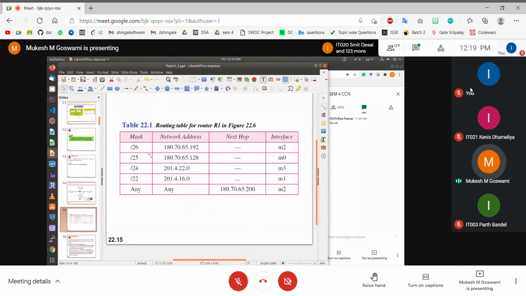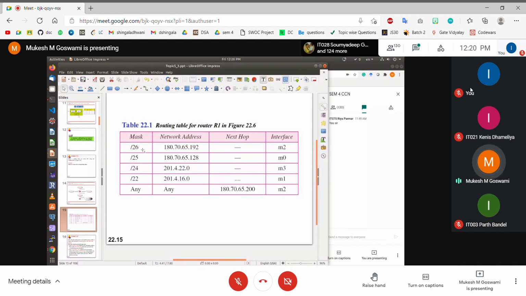Remember, the routing table is always sorted based on the longest subnet mask to the smallest subnet mask. ऐसा क्यों है? Because the longest subnet mask is the most specific address, right? As you increase the value of the subnet mask, you are moving up into the hierarchy, right? तो आप क्या कर रहे हो? You are doing generalization. You are trying to refer to a generalized address. When you have a longer subnet mask, it is a very specific address. But when you have a shorter subnet mask, it is a generalized address. So we always have to compare the longest subnet mask first, then we have to compare the shorter.